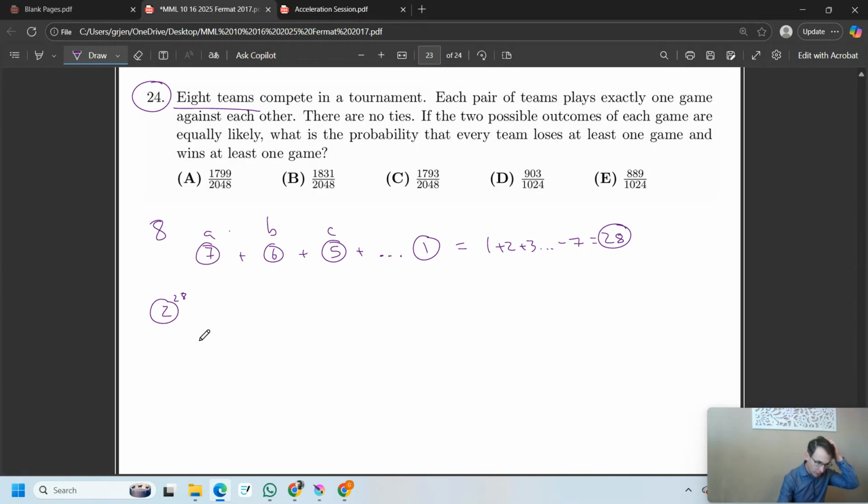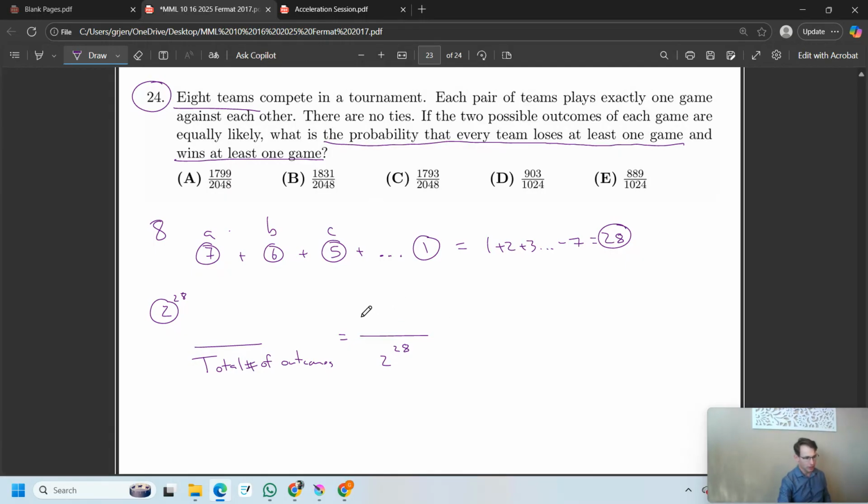So our denominator in the probability is always going to be the total number of outcomes. Okay, and so in that case, that's going to be 2 to the 28. And we're going to write that as 2 to the 28 for now, because ain't nobody needs to see that number expanded. Okay, we're going to leave it as an exponent, because that's a really efficient way to write it over there. Okay, carry on now? Yes, let's carry on. So that's our total number of outcomes. We want to know the probability that every team loses at least 1 game and wins at least 1 game.